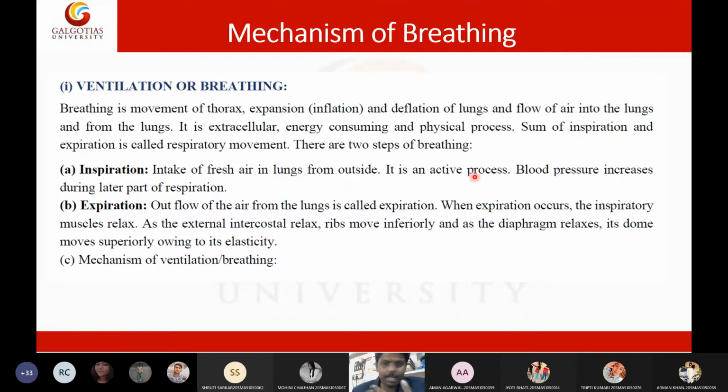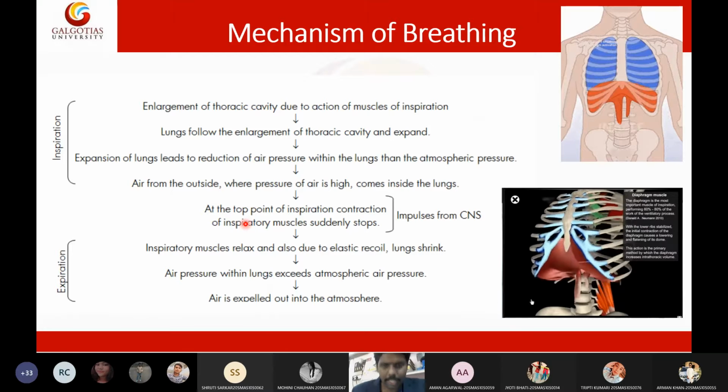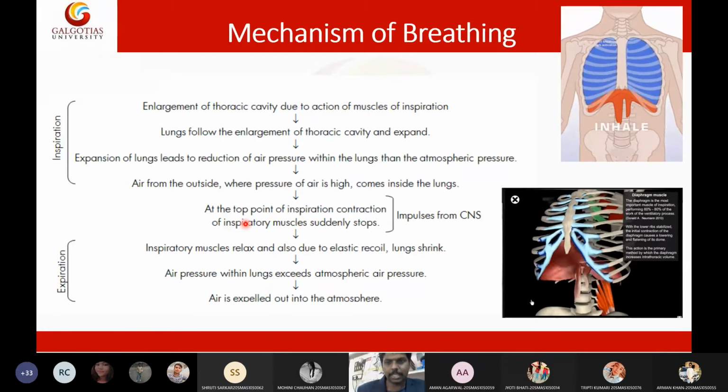It is an active process. Expiration means outflow of air from the lungs. Blah blah blah, it is just a boring description of a very basic phenomenon of the lungs. So I will condense this into a flow chart, and kindly watch the flow chart and pay attention. This flow chart is very important for understanding breathing or ventilation.